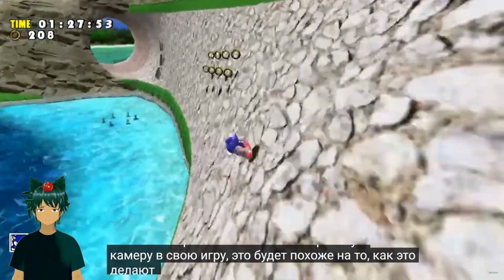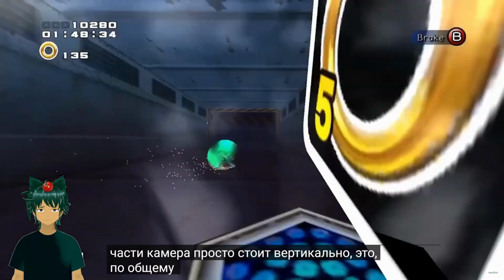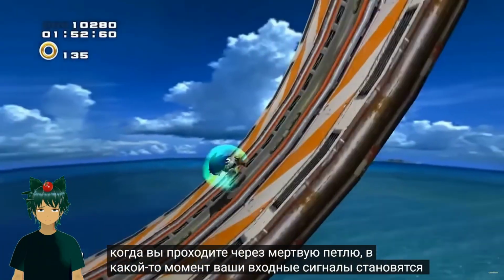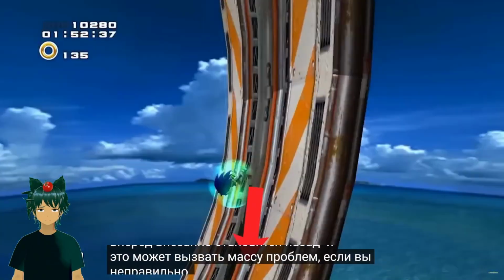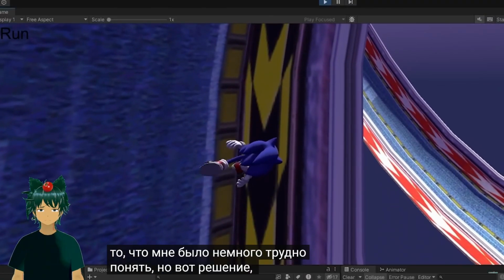It'll be like how the Adventure games do it, which for the most part has the camera just upright. This is admittedly much harder to code since when you go through a loop-de-loop, at some point your inputs become crossed. Forward suddenly becomes backwards, and this can cause a ton of problems if you don't apply your movement correctly. This is something I had a bit of a hard time to figure out, but here's the solution I finally came up with.